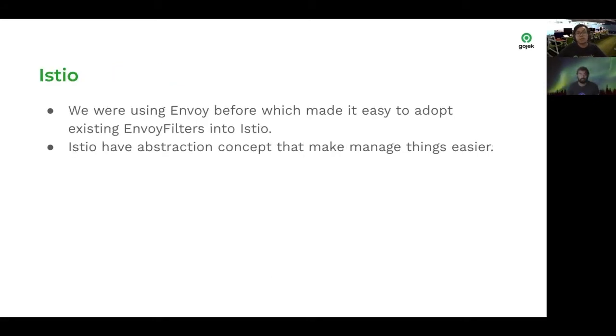We chose Istio as our service mesh because we were using Envoy before, we have experience in Envoy, and it's easy to migrate and adopt the existing Envoy filters using Istio. So we will talk about our previous setup.